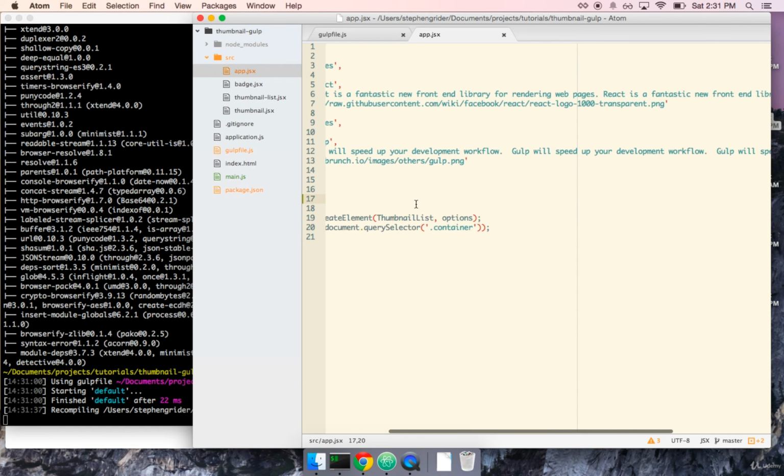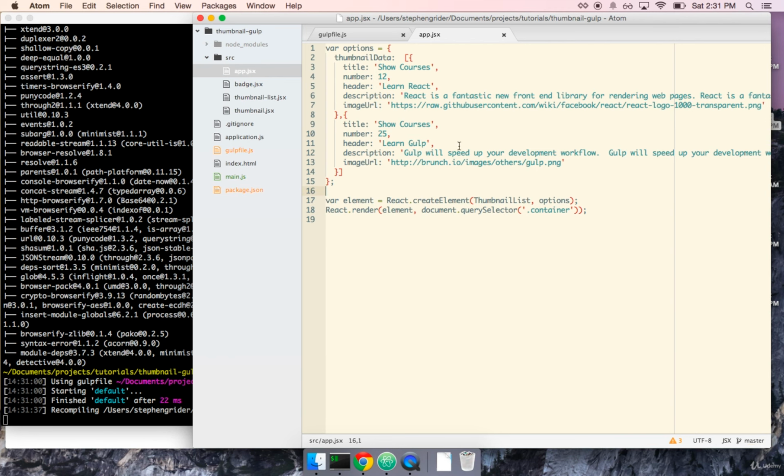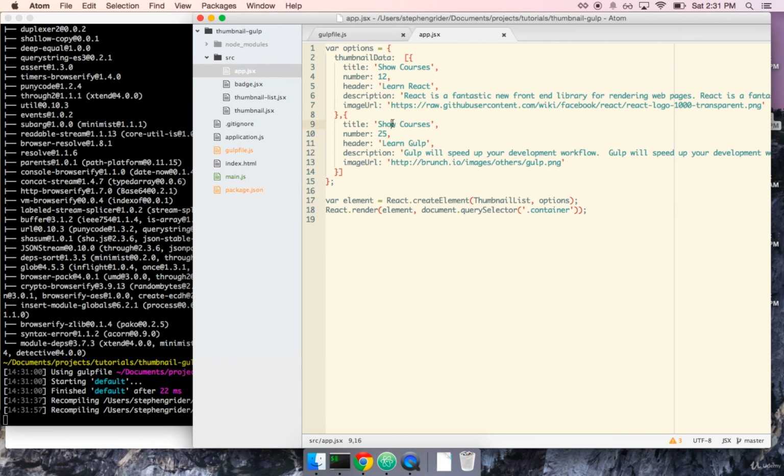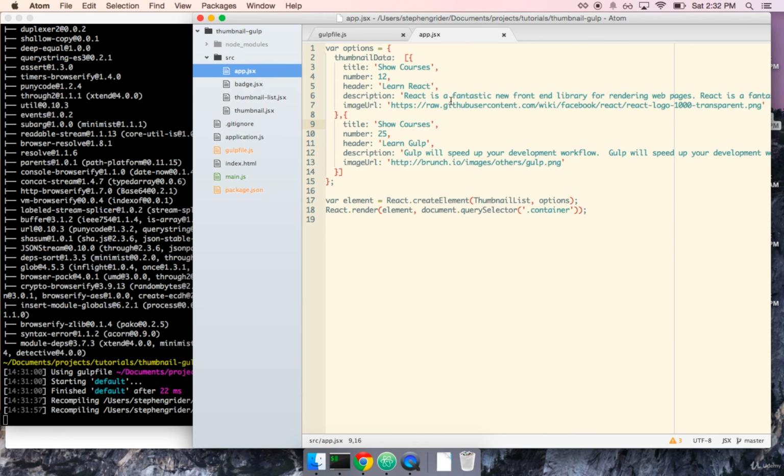Now there's just one last little step. Our gulp file is working, but our index.html file isn't actually going to work just yet because we haven't refactored our code to use the require syntax to make sure that, for example, app knows what thumbnail list is right now. So if I were to open up my index.html file right now, I would still get an error, unfortunately, because I don't have any idea what thumbnail list is. So we're going to resolve that in the next section.